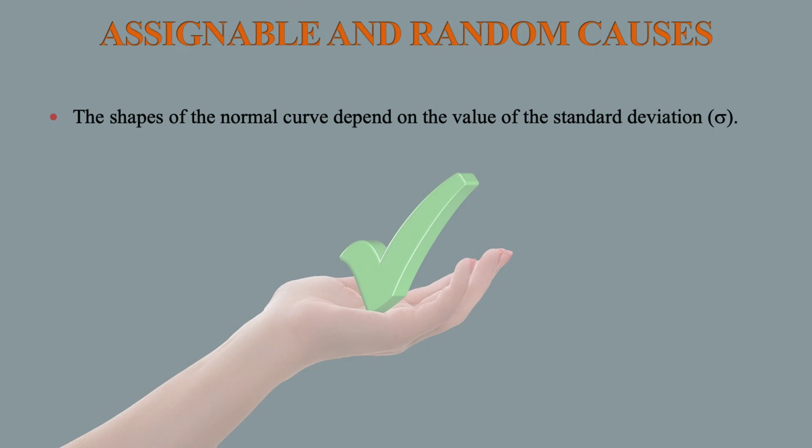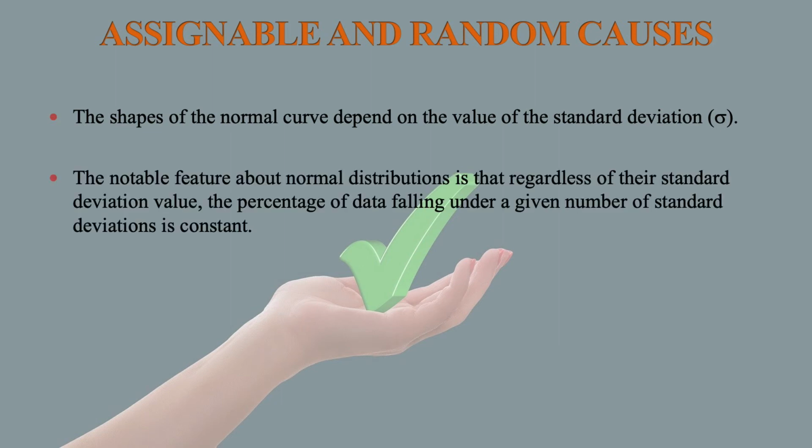The shape of the normal curve depends on the value of the standard deviation. The notable feature about normal distribution is that, regardless of the standard deviation value, the percentage of data falling under a given number of standard deviations is constant.